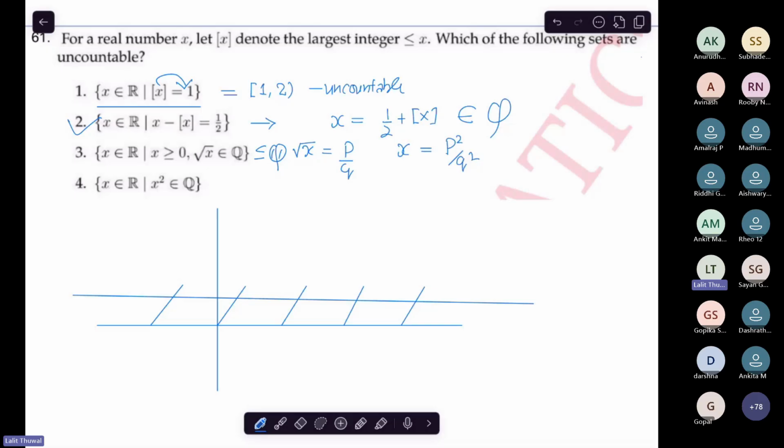Okay. And the last one says that X square belongs to Q. It means that X comes out to be something like this. So let me write this set.